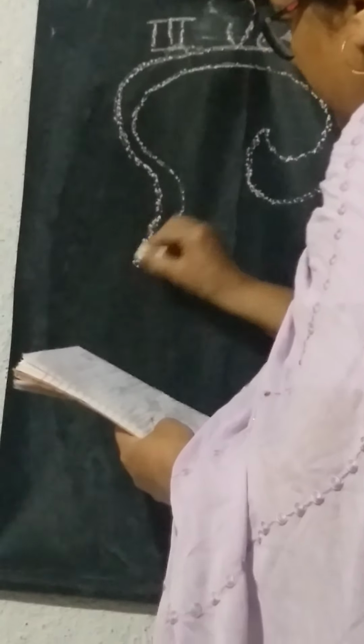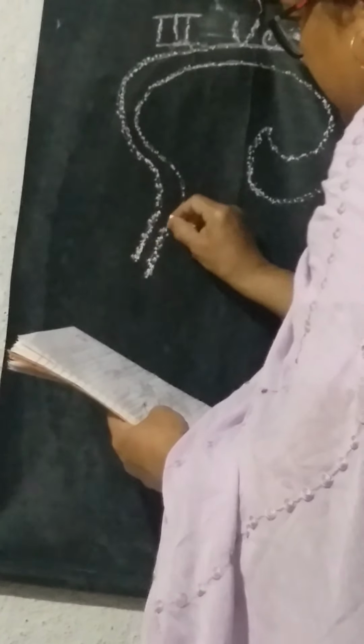Okay? This corpus callosum continues down as the lamina terminalis.